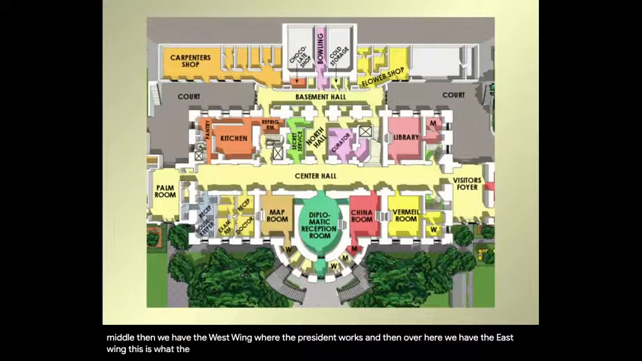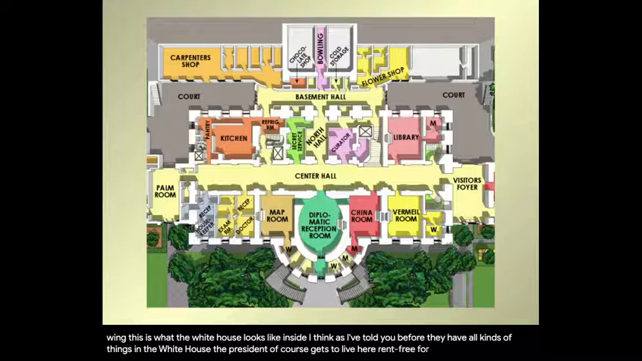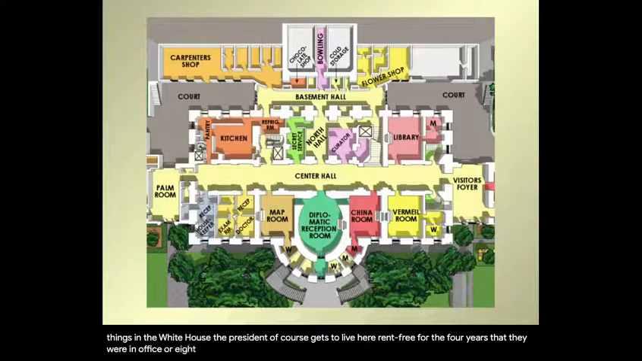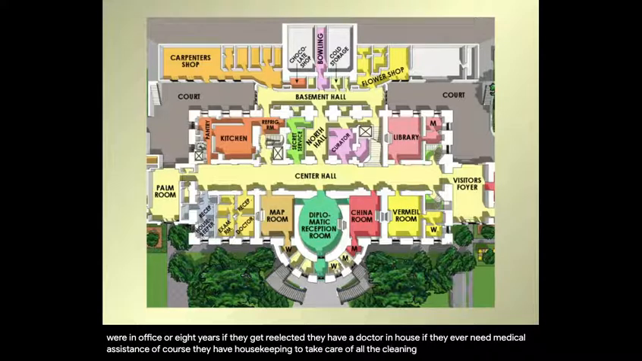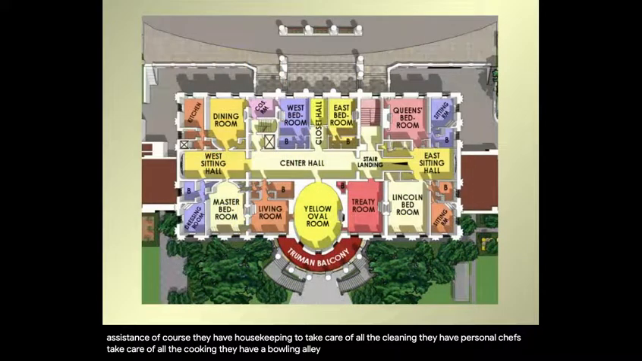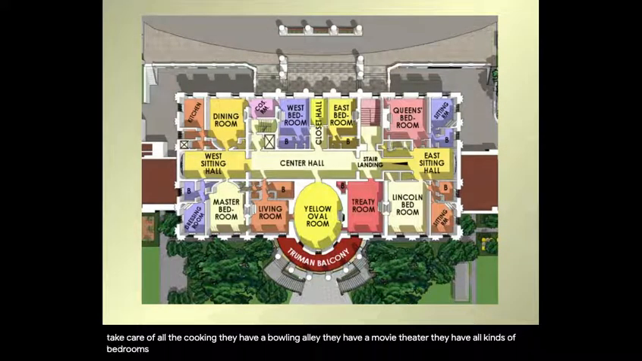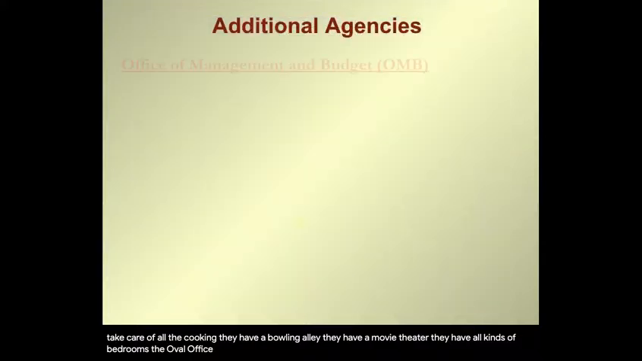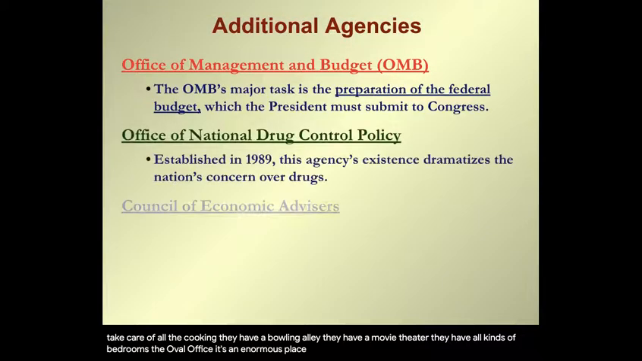This is what the White House looks like inside. I think, as I've told you before, they have all kinds of things in the White House. The president, of course, gets to live here rent free for the 4 years that they are in office, or 8 years if they get reelected. They have a doctor in house if they ever need medical assistance. Of course, they have housekeeping to take care of all the cleaning. They have personal chefs to take care of all the cooking. They have a bowling alley. They have a movie theater, they have all kinds of bedrooms, the Oval Office. It's an enormous place.